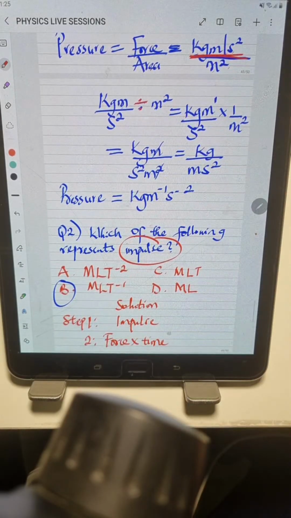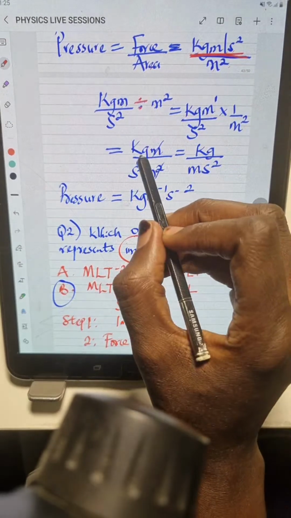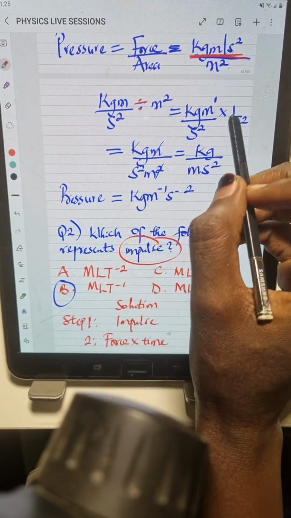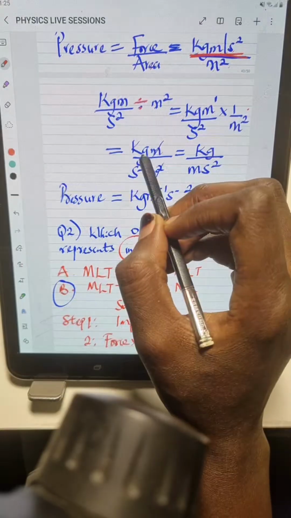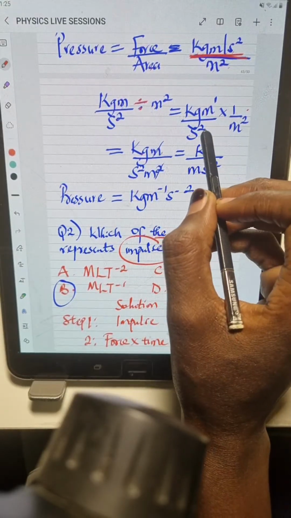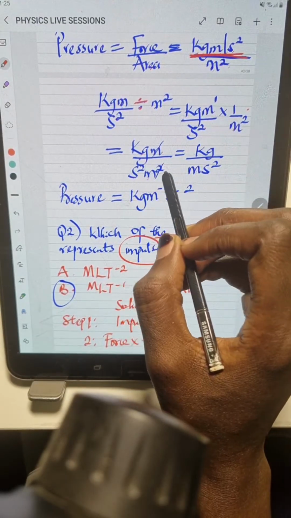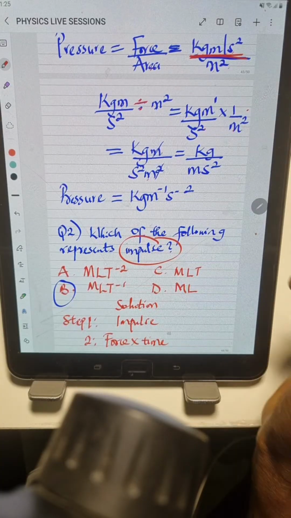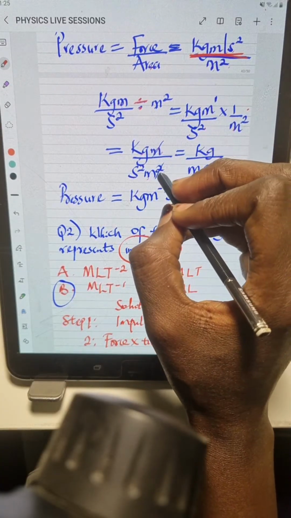I'm just having a recap for those who are just joining. So this is kilogram meter over what? That is kilogram meter times 1 is kilogram meter, all over s square times m square is s square m square. So the meter cancels as one of the meter here.